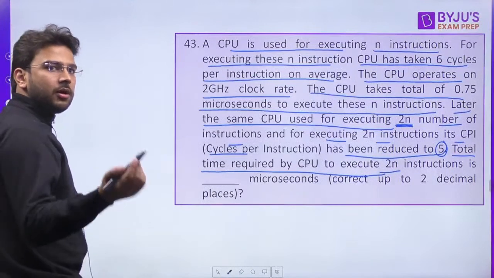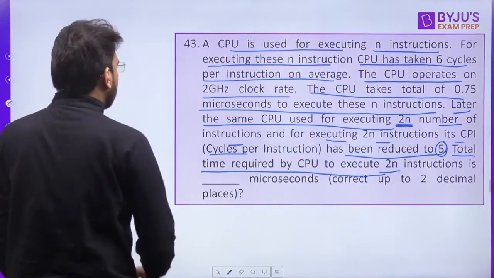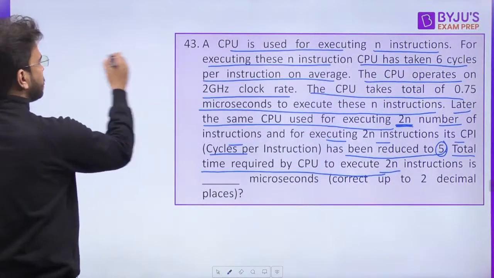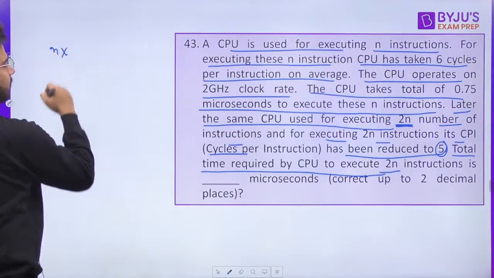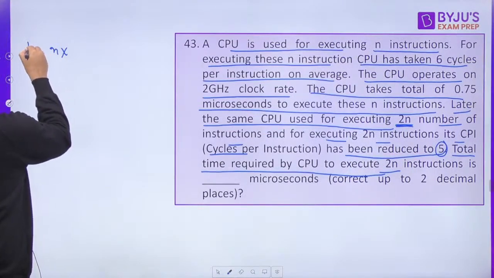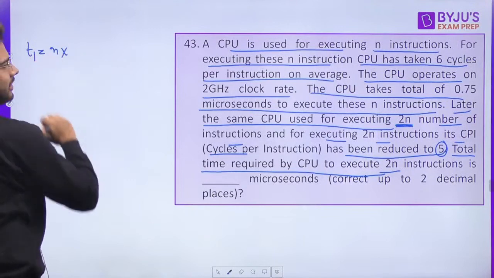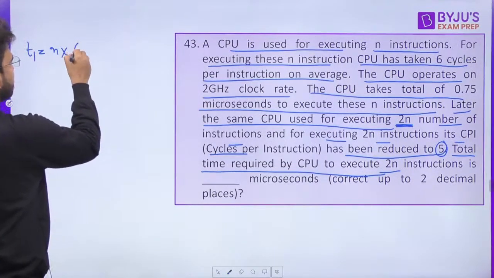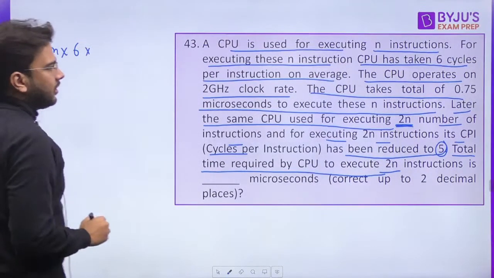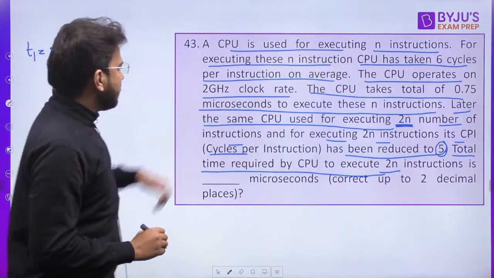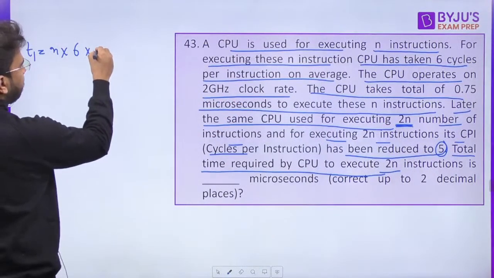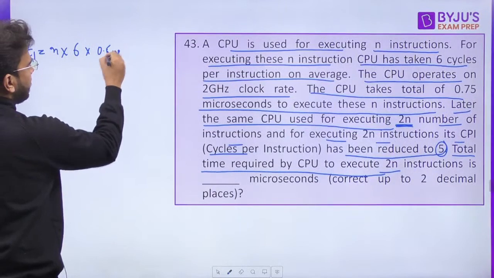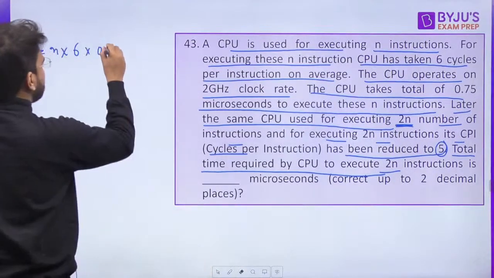So let's solve this. Some students are getting the correct answer. Very good, all of you. For n instructions, let's say the total time is T1. So n multiplied by the CPI, which is 6, multiplied by the clock cycle time, and since the clock rate is given to you, we can write 0.5 nanosecond.